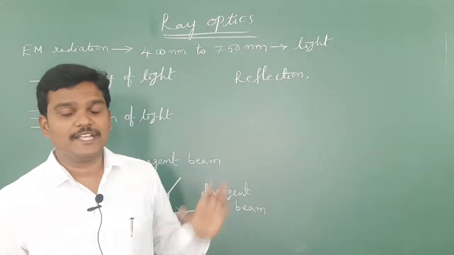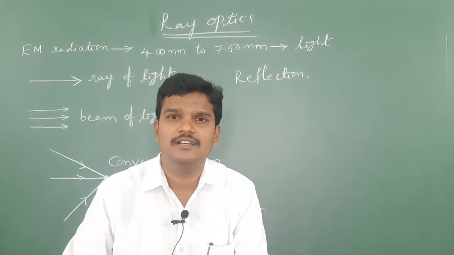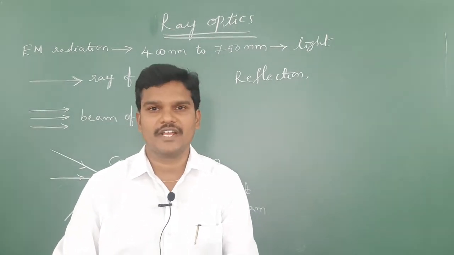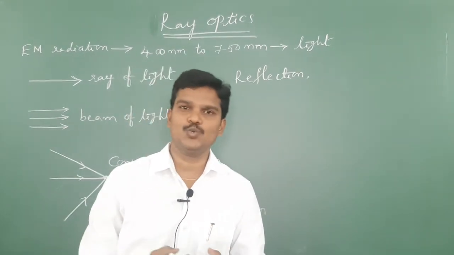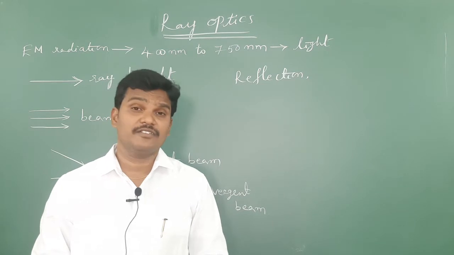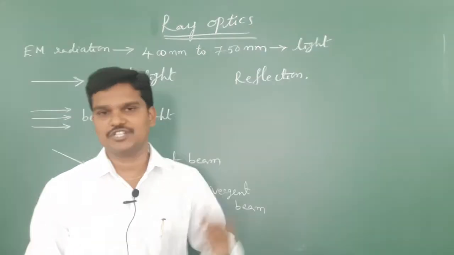Here in this ray optics chapter, we are going to study the phenomenon of reflection and refraction. We have only two concepts in this chapter, reflection and refraction. The remaining we are going to continue in some other chapter.